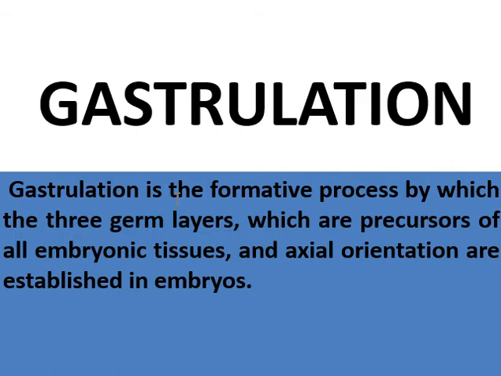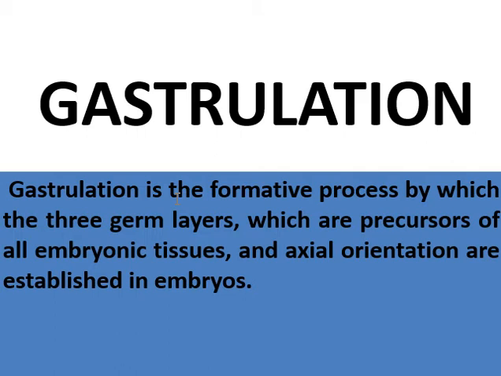After the formation of the bilaminar germ disc in the second week, with epiblast and hypoblast, in the third week we will have gastrulation. By this process, we will form three germ layers.